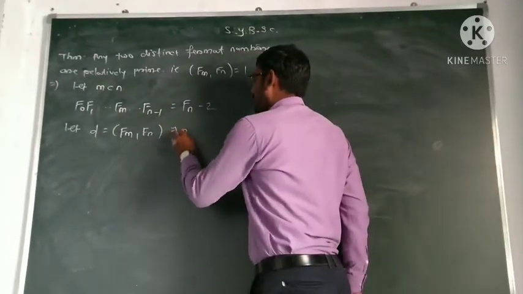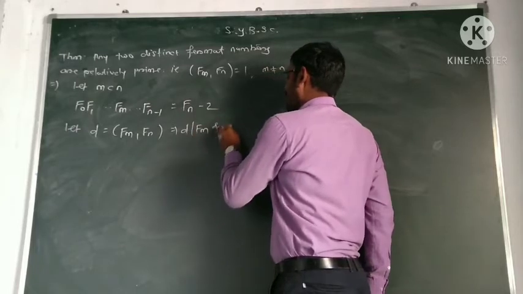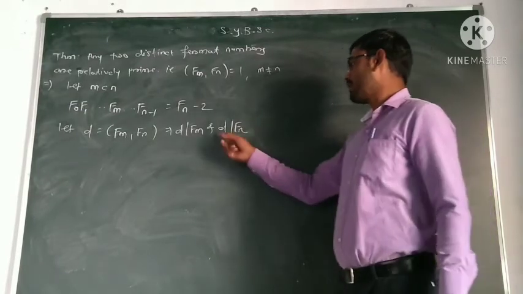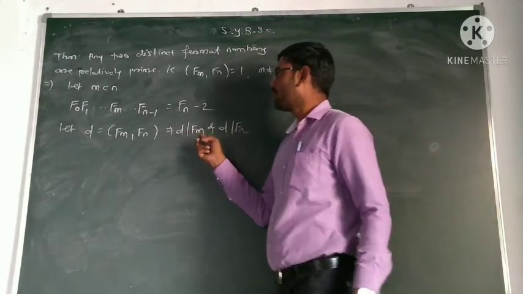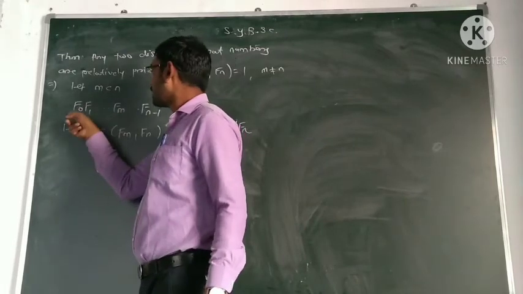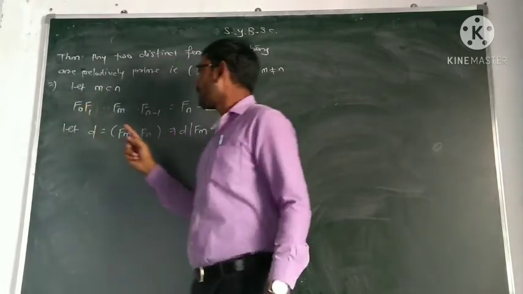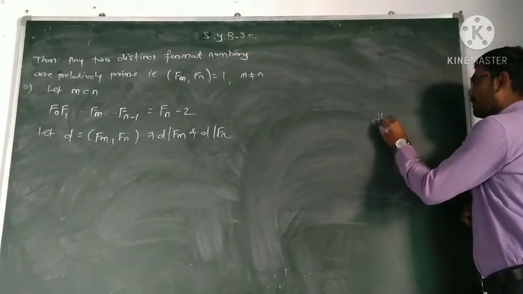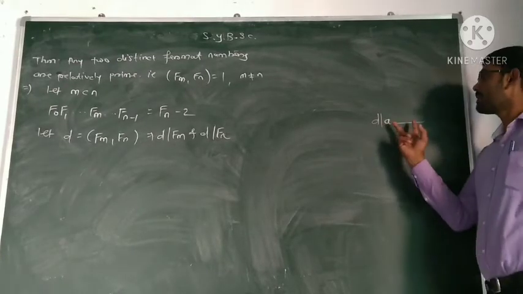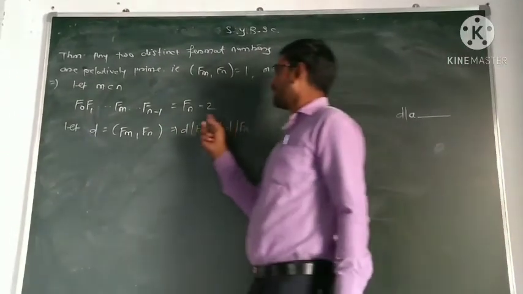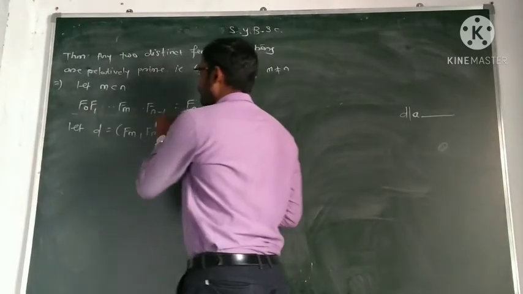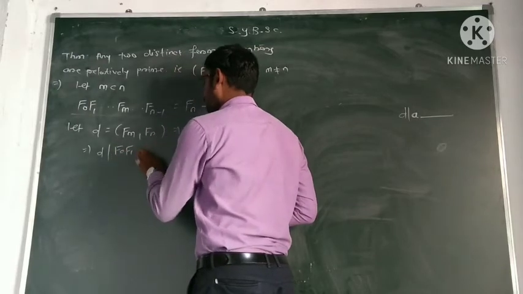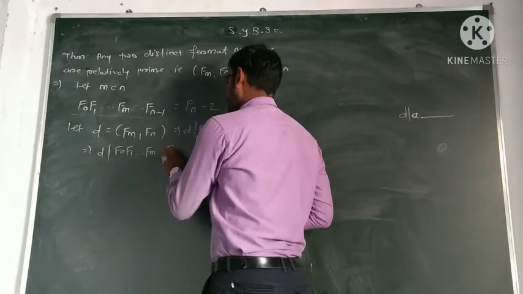This means D divides F_m and D also divides F_n. And F_m is in multiplication with these other numbers, and we know if a number D divides a, then D divides any multiple of it. Similarly here D divides F_m, so D divides this whole product F_0, F_1, up to F_m, up to F_{n-1}.